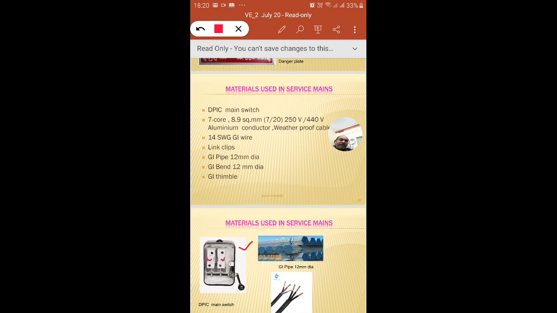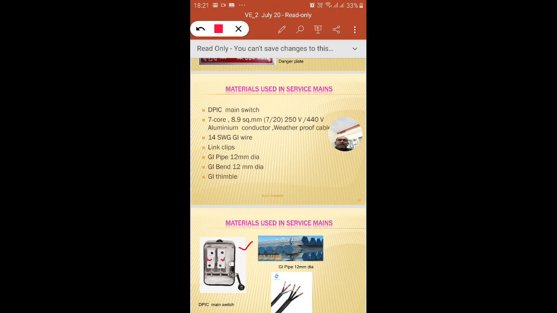The fuse wire is made of an alloy of lead and tin, a low melting material. Its diameter depends on the current rating capacity. If the current is less than 5 amperes, whether 2, 3, 4 or 5 amps, based on the current rating they provide the number of wires in the fuse wire.